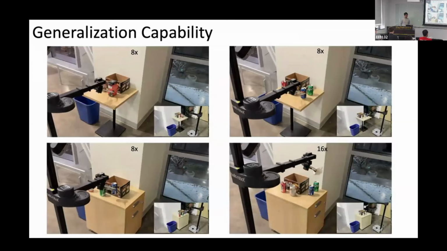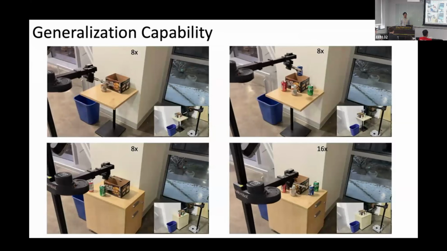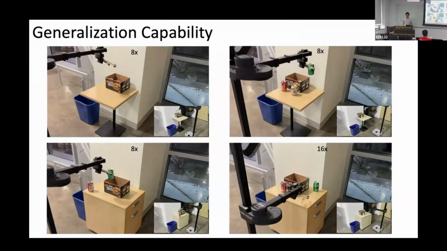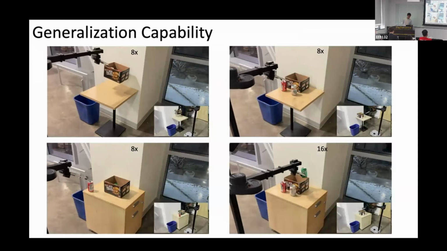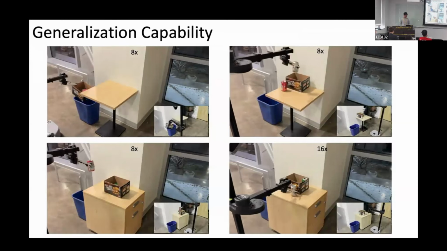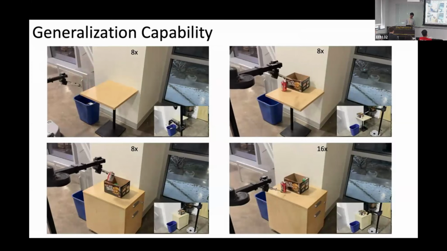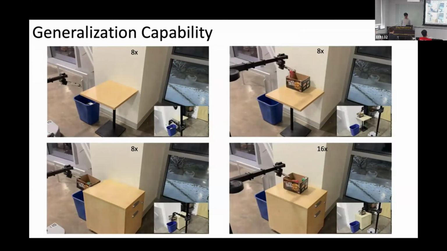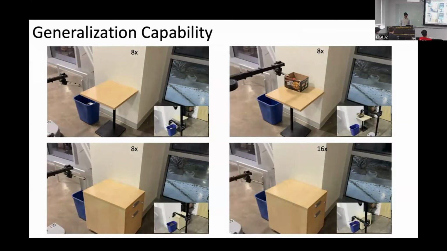We also show the generalization capability of our framework. With a single-step effect model, our model can generalize to 6 objects with 2 different tables. Specifically, our model is only trained on scenarios with 3 objects, but it can generalize to these 4 different scenarios with 4 different tables. We are finishing all the tasks and cleaning the table.